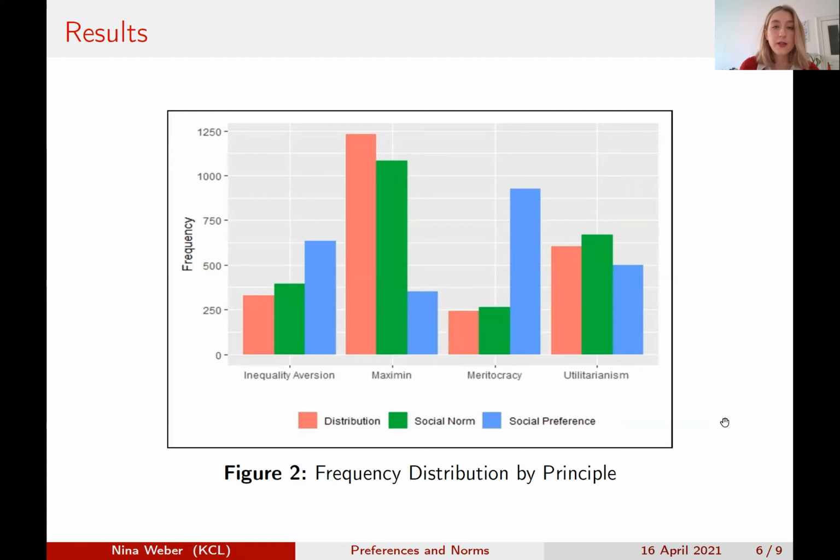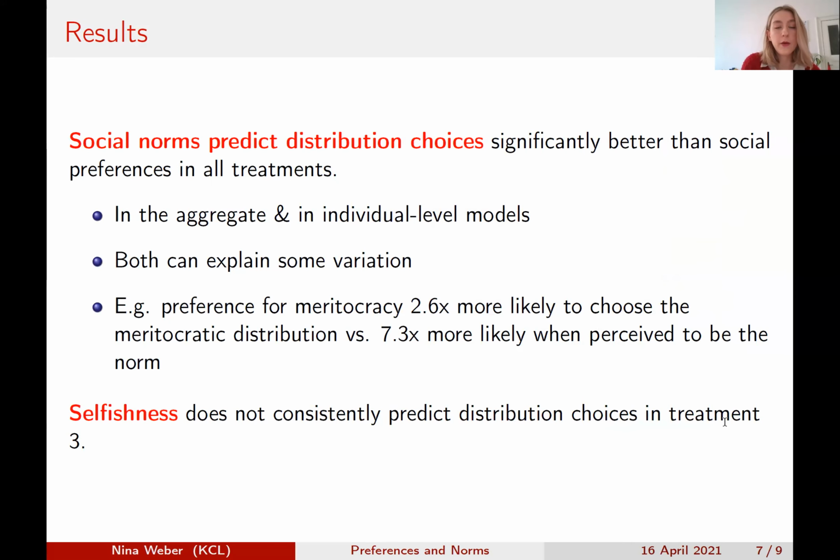And so based on this, it seems that at least in the aggregate, social norms are much better at predicting distribution choices than social preferences. We also find this to be the case in our individual level models. And so our main finding is that social norms predict distribution choices significantly better than social preferences. We also have 3 different treatments. We have an impartial spectator treatment, a veil of ignorance treatment, and a treatment where subjects know where they will likely end up in the quiz. And we find that this is the same across all our treatments.